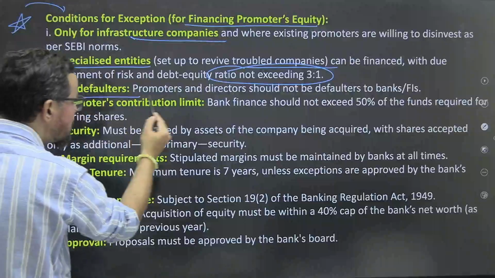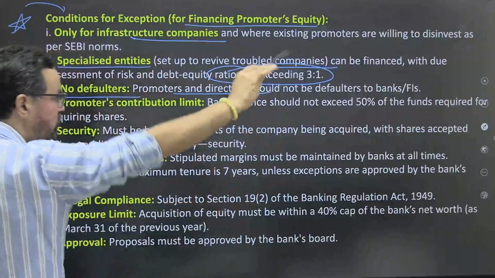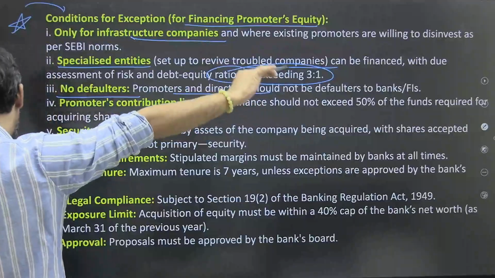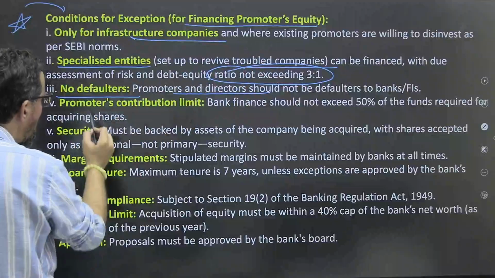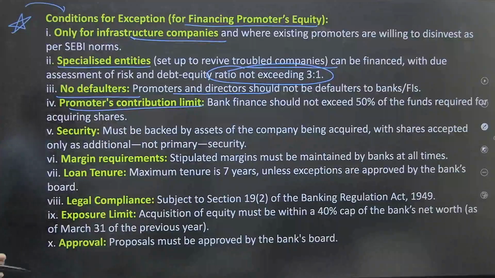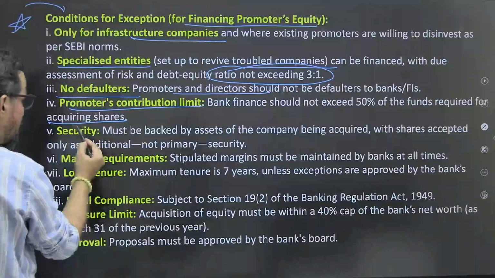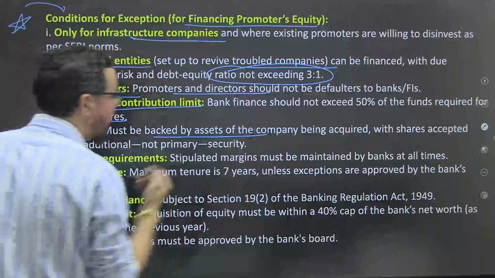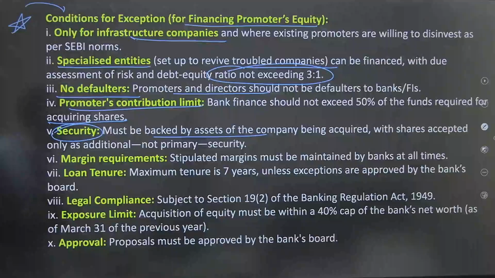No defaulters: promoters and directors should not be defaulters to banks or financial institutions. Promoter's contribution limit, okay. Bank finance should not exceed 50% of the funds required for acquiring shares. Security must be backed by assets of the company being acquired, with shares accepted only as additional, not primary, security, okay.